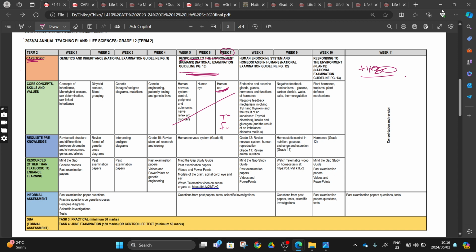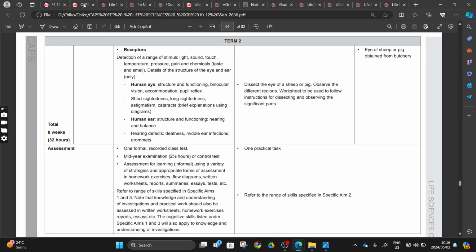Let's move on. Today you can see that we are starting early. Today we are here for hearing defects. We're only doing deafness and middle ear infection, and this structure called grommets that is used to ease this middle ear infection.